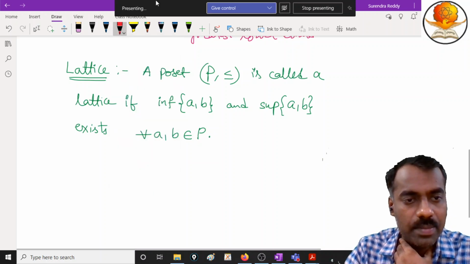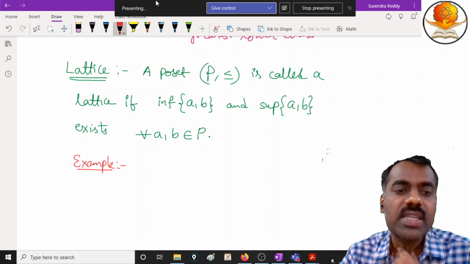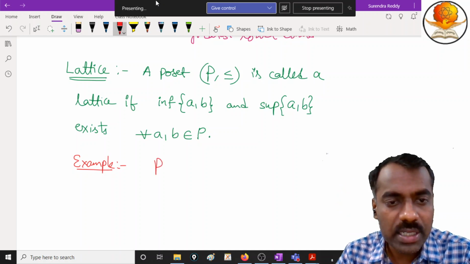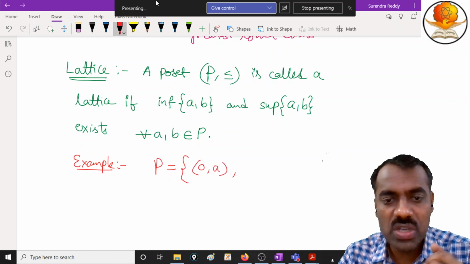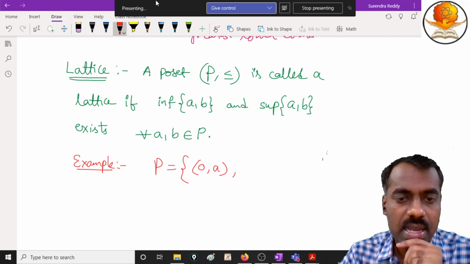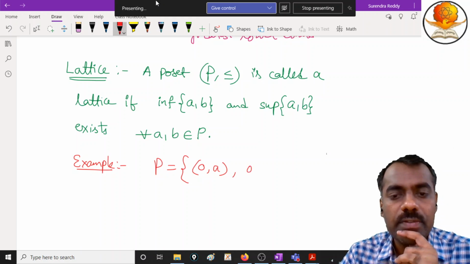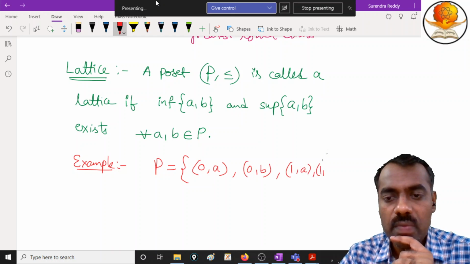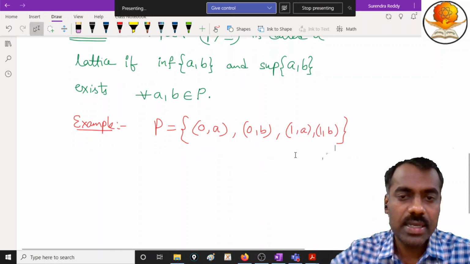Let me write some examples. In earlier lectures we have seen some lattice notation. You take a poset, so I'll write here 0 comma a. This is one pair, meaning 0 is related with a, with a above and 0 below. Then I'll also write 0 comma b, then a comma 1 and b comma 1.